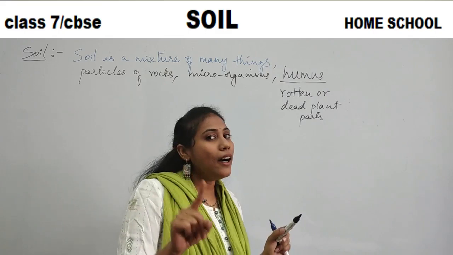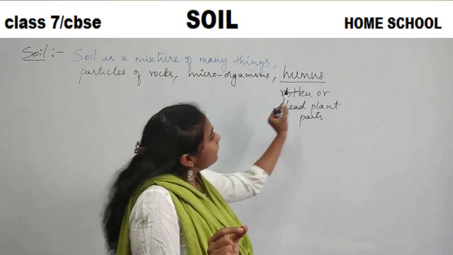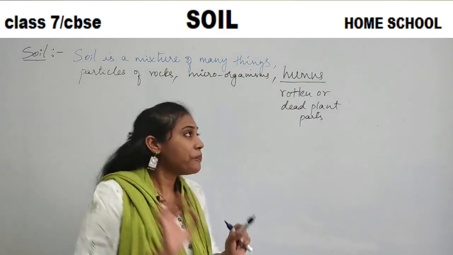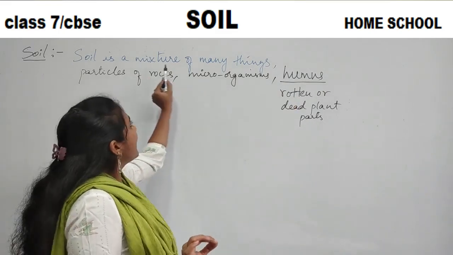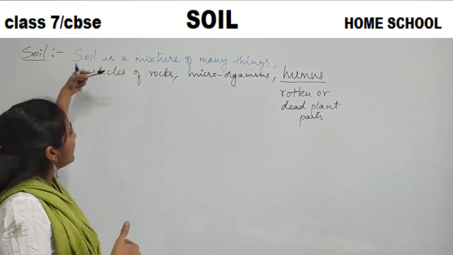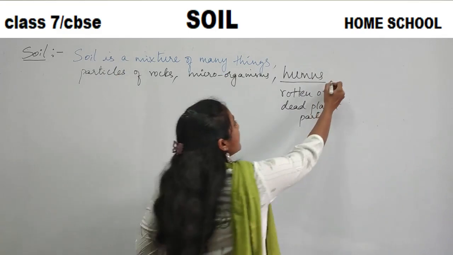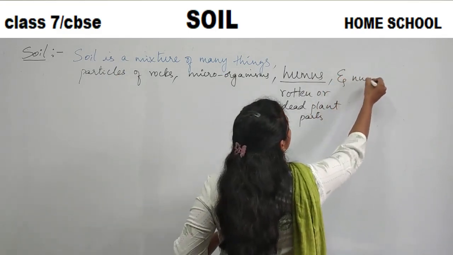Okay, so here it is very, very important to understand each and every word's meaning. So soil is a mixture of many things. What are those many things? Particles of rocks, microorganisms, humus, and nutrients.